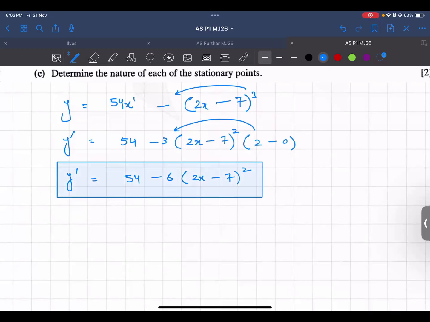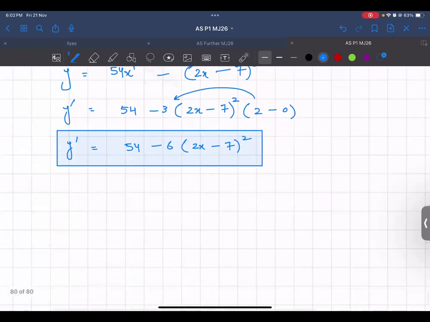And then for the second derivative, you would apply the same rules of differentiation and differentiate it again. So 54 would become 0. Then minus 6 is the coefficient of the bracket. The 2 power comes down and multiplies with minus 6. The bracket power reduces by 1, so it becomes 1 now. And the derivative of the inside is 2 minus 0.